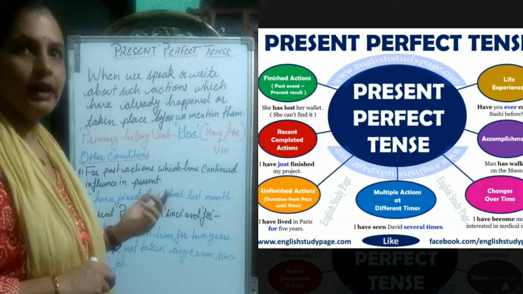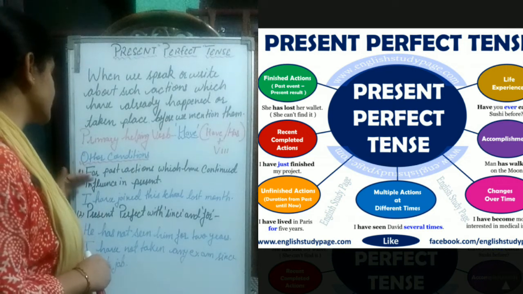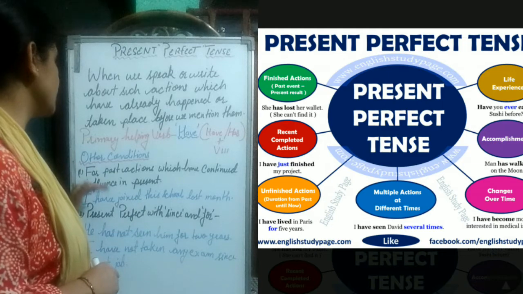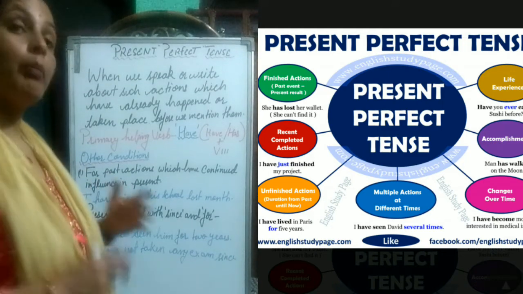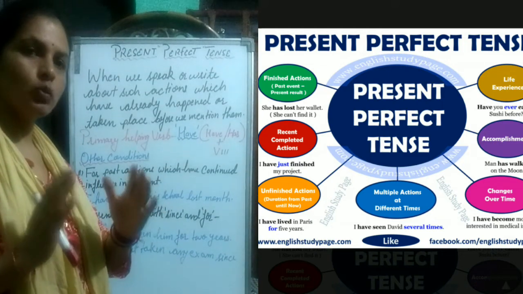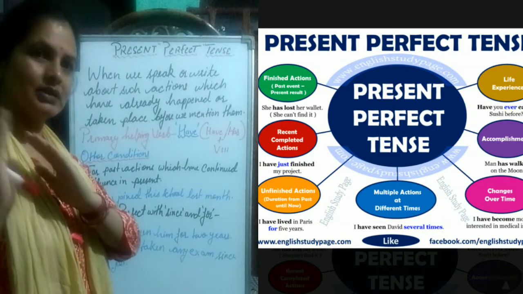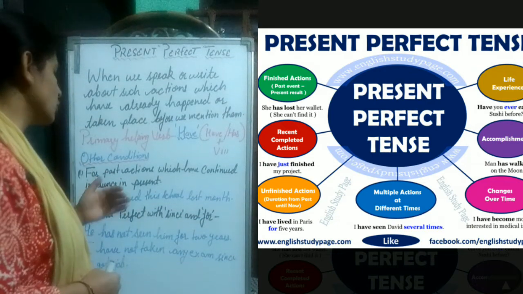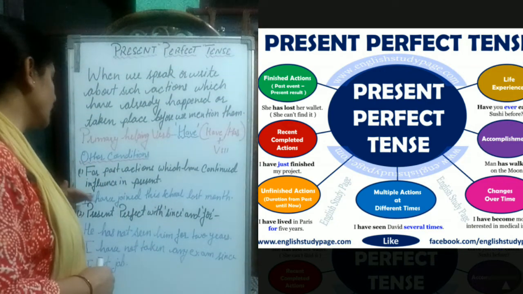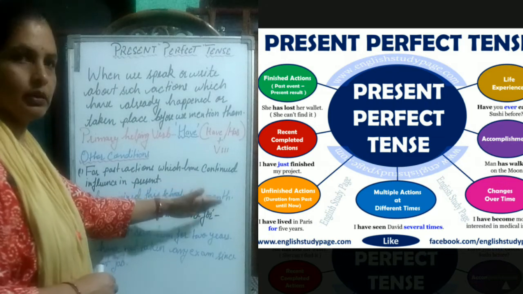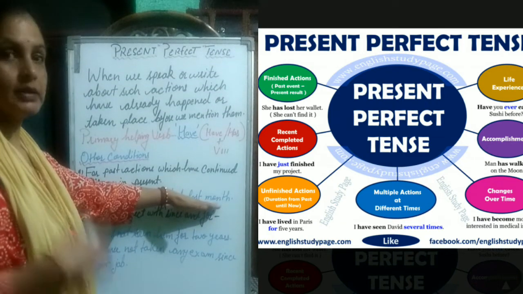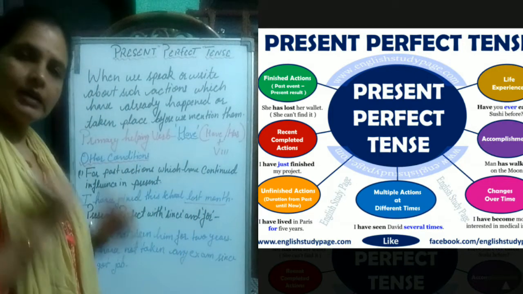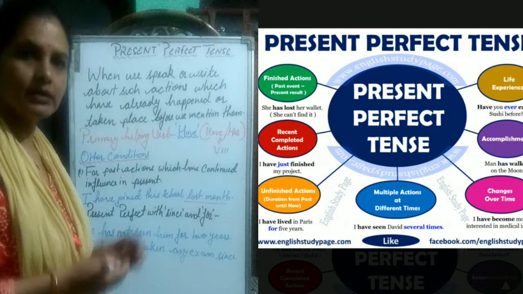Now, what are the other conditions? First condition, let us discuss this. For past actions which have continued influence in the present. So past actions, those actions which took place in the past but at present also they have influence. Let us take help of this example. I have joined this school last month. So when did the action take place? Last month. But still it is having influence at present.